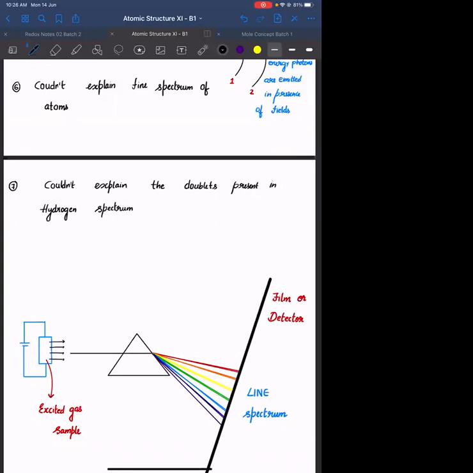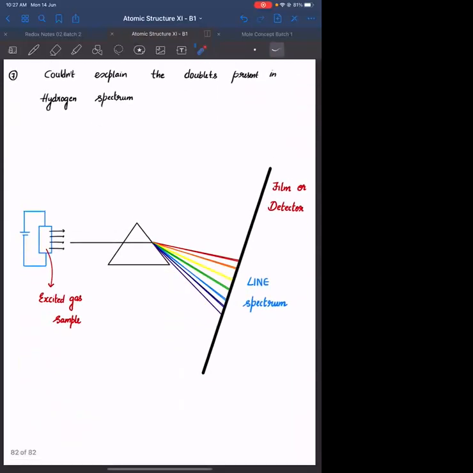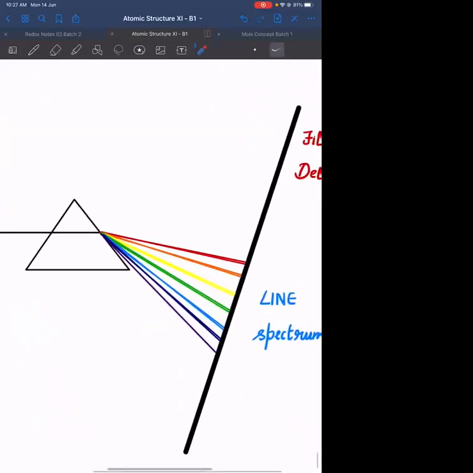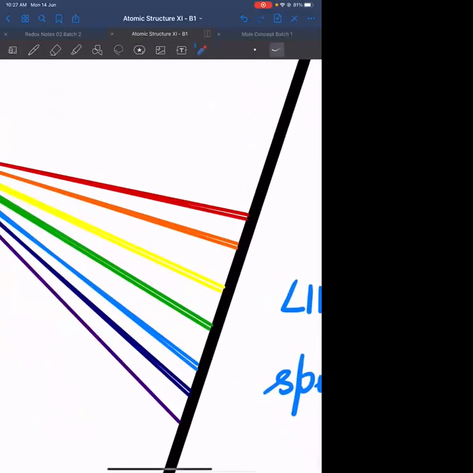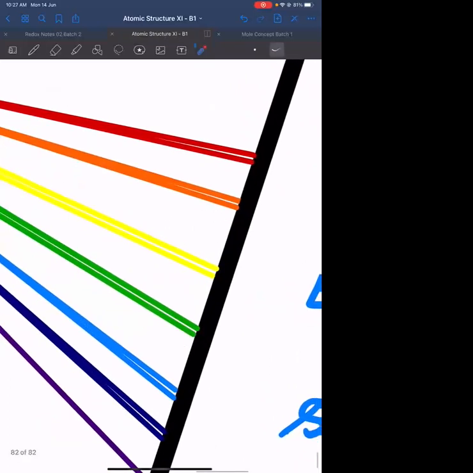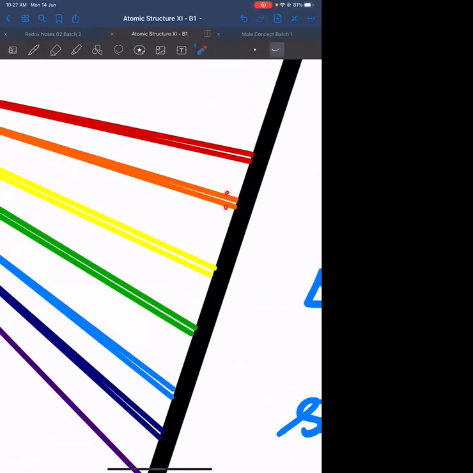Doublets का मतलब क्या है? Ideally, even in the absence of fields, if there is transition from n equals some orbit to some n equals 1 या 2, a specific orbit, there has to be only one single photon. Always we used to do En2 minus En1. एक specific energy है. Okay, in general वही होगा if you are observing this in this way. But if you zoom in, for all cases you are able to see 2 different photons. यहाँ पे भी 2 photons, 2 photons, 2 photons, 2 photons. These are called doublets.